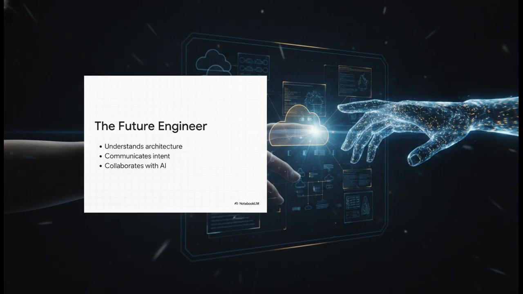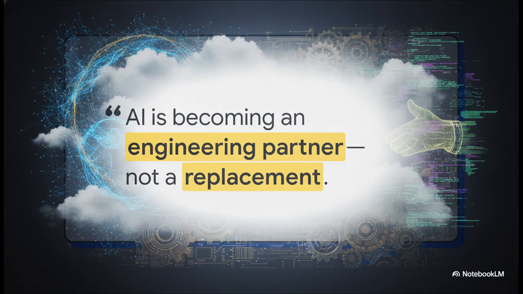Your job isn't gone. Actually, scratch that. It's just leveled up big time. Strict validation and clear communication are for sure your most valuable skills now. I really want you to internalize this quote. AI is becoming an engineering partner, not a replacement. In this revolution, your ideas become production deployments faster than ever before in human history. But they only become secure, reliable deployments through a tight partnership between human intent and AI generation.